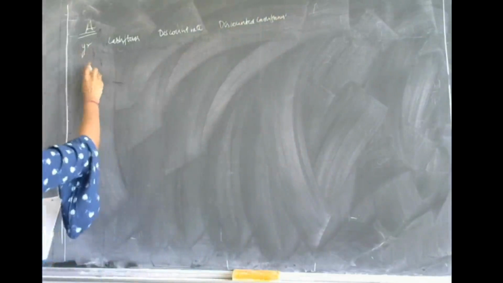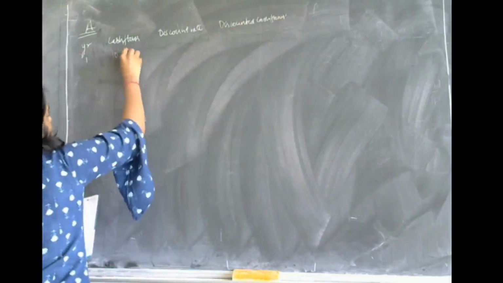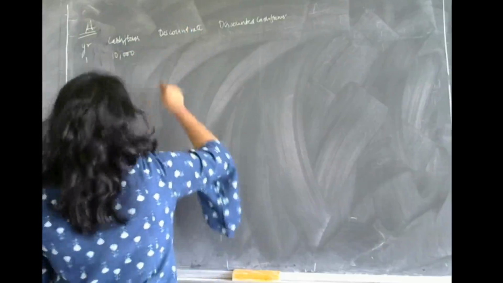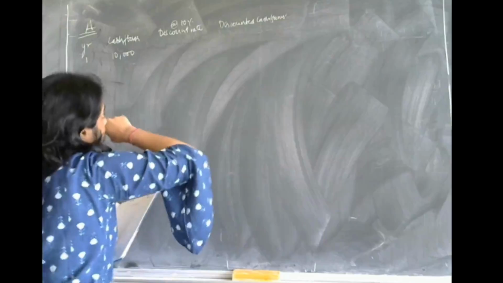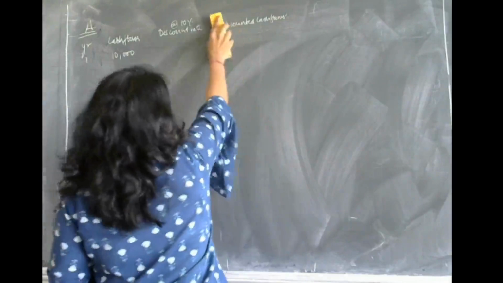Okay, so for project A, there is only 1 year, and in the first year the cash flow is 10,000. The discount rate is 10%, and they have also asked us to find it at 30%.